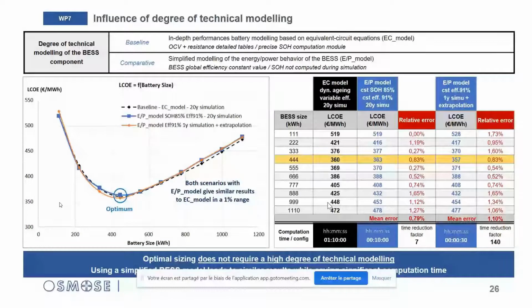Using a simplified model also enables to save computation time. As you can see at the bottom of the table on the right, each BSS configuration needs 1 hour, 10 minutes of calculation time with the detailed model. This time is reduced to 10 minutes with the simplified model when simulating 20 years with a moderately degraded capacity. And this computation time is only 30 seconds when you simulate only the first year thanks to the extrapolation method.